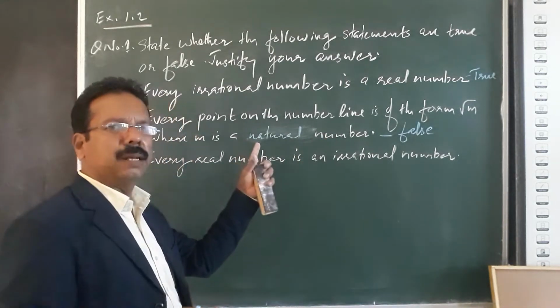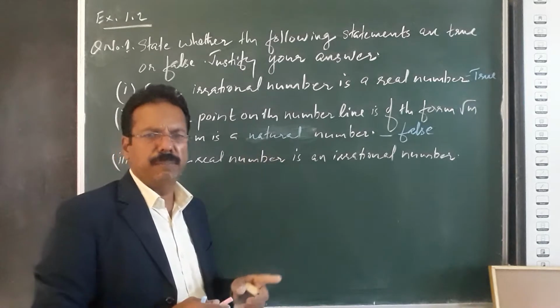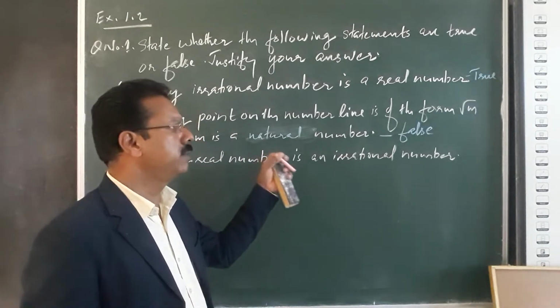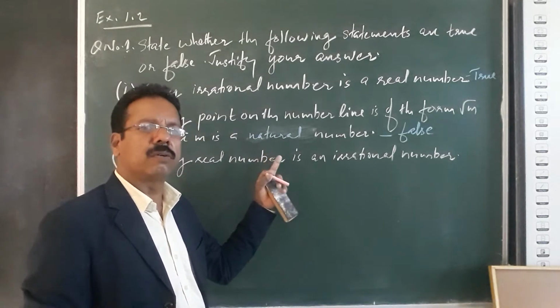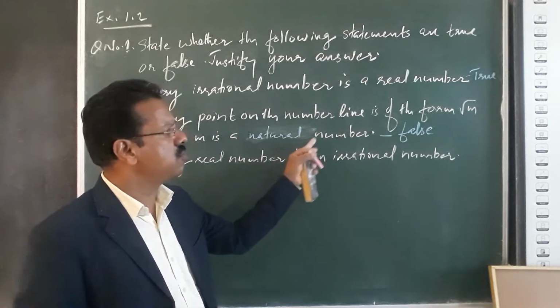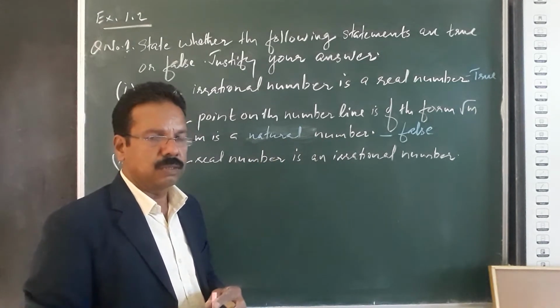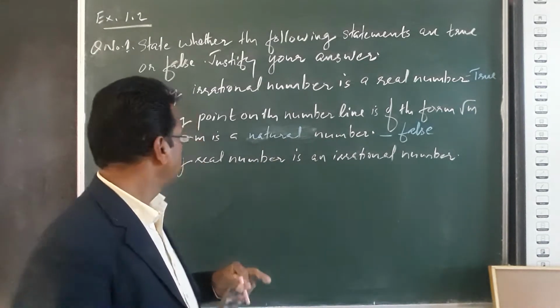But on the number line, you know, there are negative numbers, and a negative number cannot become the square root of a natural number. Therefore, this statement is false.